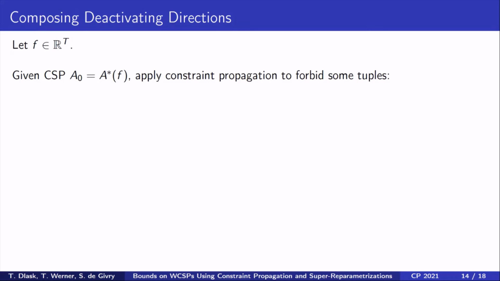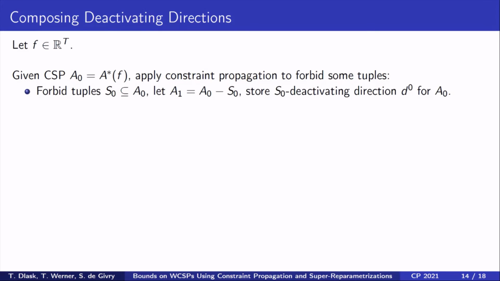Let F be a weighted CSP. Consider applying multiple iterations of constraint propagation to the CSP A0, which is the active tuple CSP of F. First, we forbid tuples S0 and obtain CSP A1. Along with this, we store an S0-deactivating direction D0 for A0.